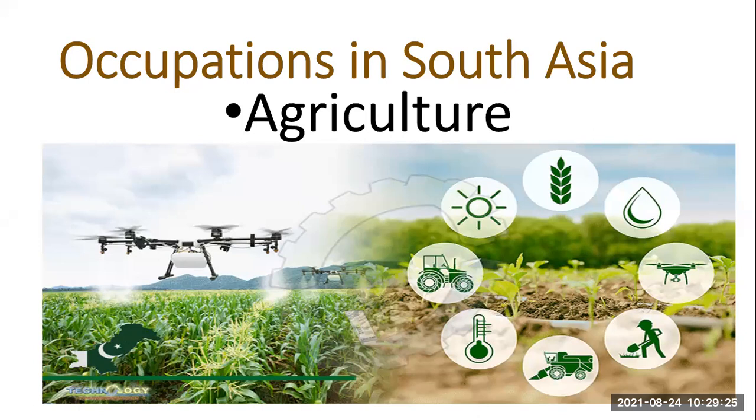So many of the countries of South Asia are gifted with fertile soil and river water. River water is important because river is having fresh water. Otherwise we are having a lot of sea water. Sea view is there, Hawks Bay is there.